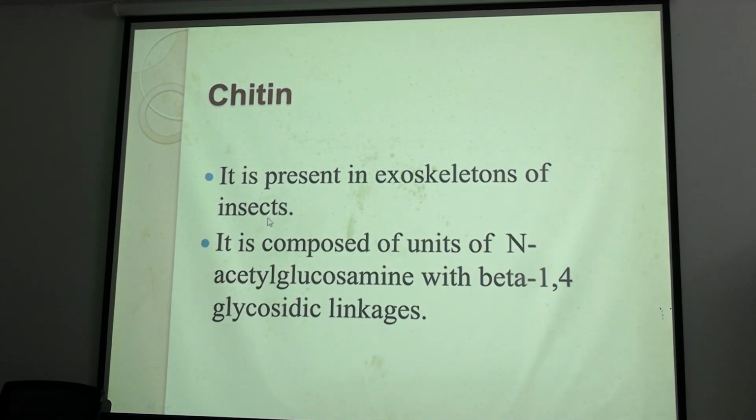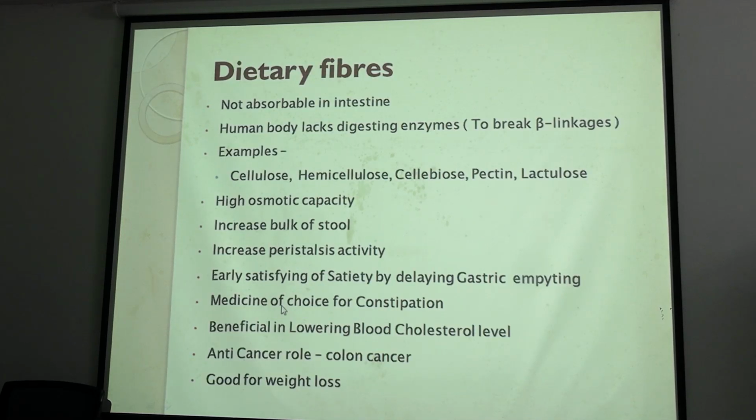And what is chitin? Chitin is also a homopolysaccharide that is present in the exoskeleton of insects, and that is composed of N-acetyl glucosamine. Here we can see an amino sugar that is linked with beta 1,4 glycosidic linkage. Okay, so these are the homopolysaccharides.